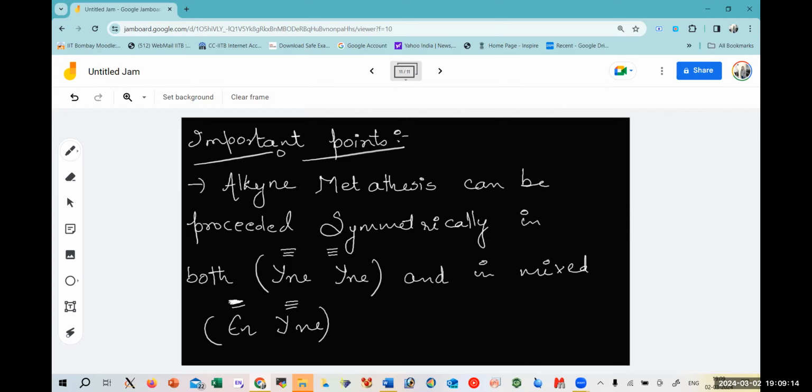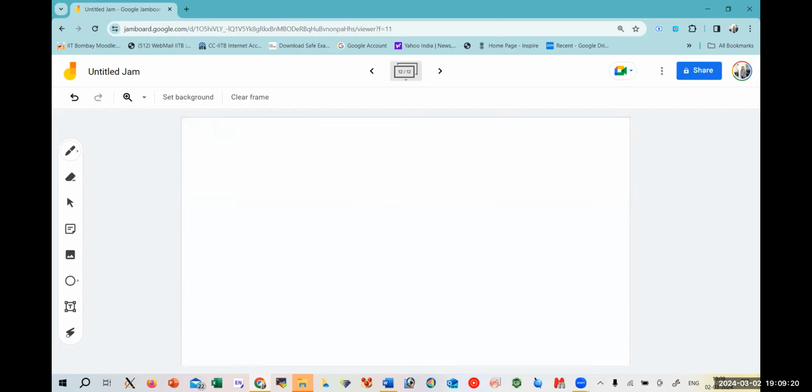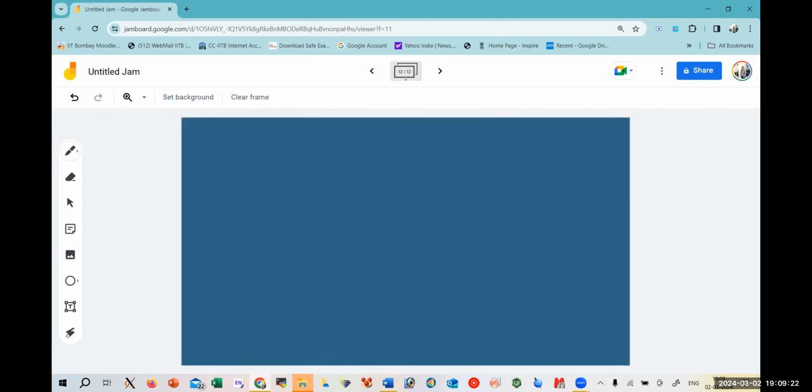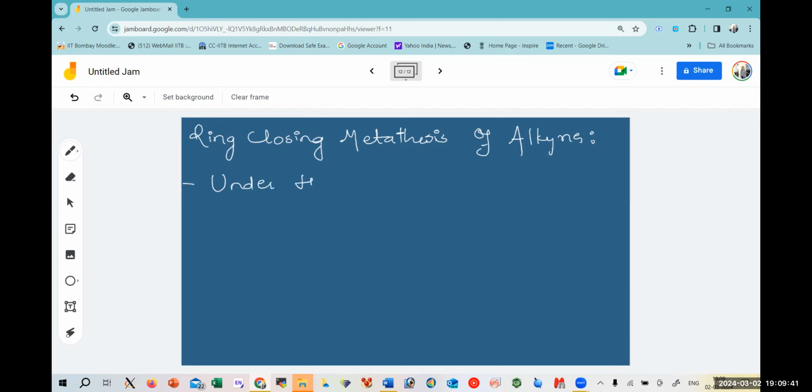Now we can see some examples of ring closing metathesis in case of the alkyne system. Ring closing metathesis of alkynes. So this actually works under high dilutions. It can't be under concentrated solutions.